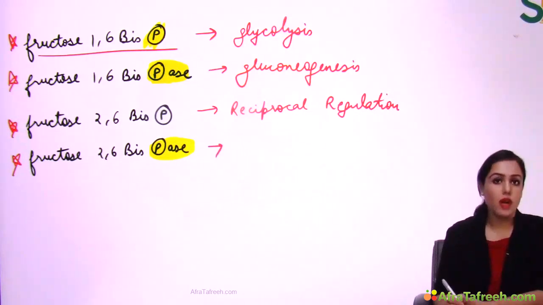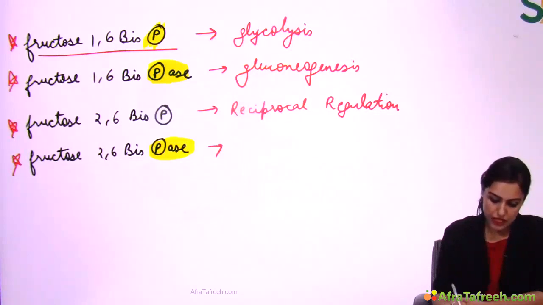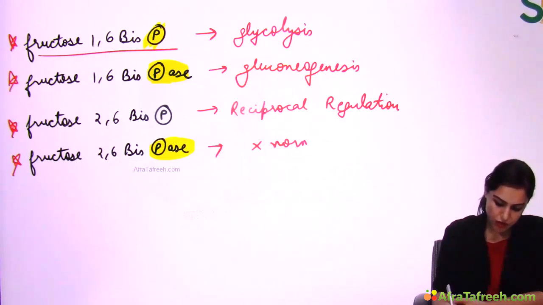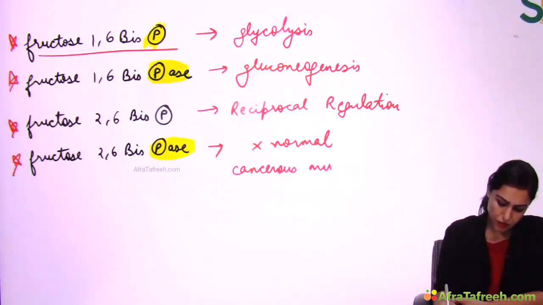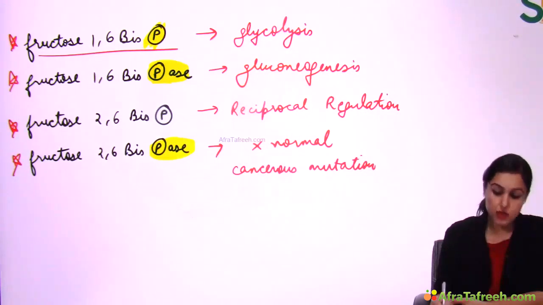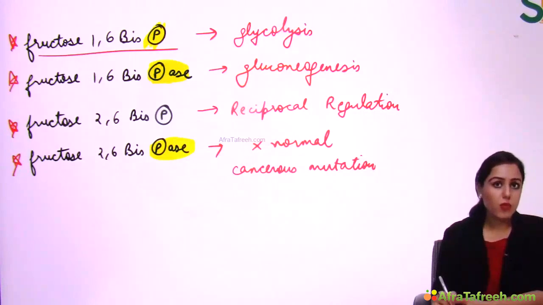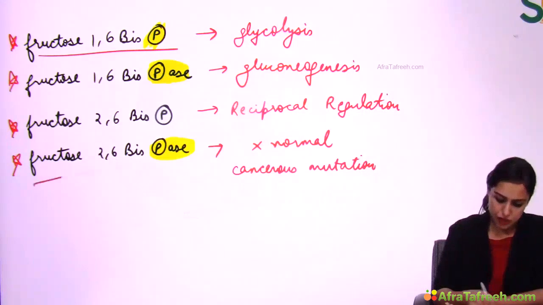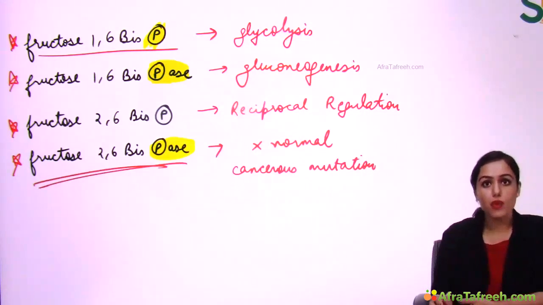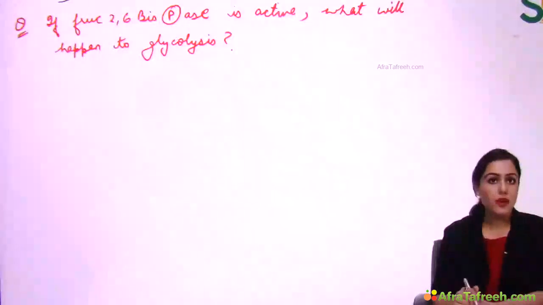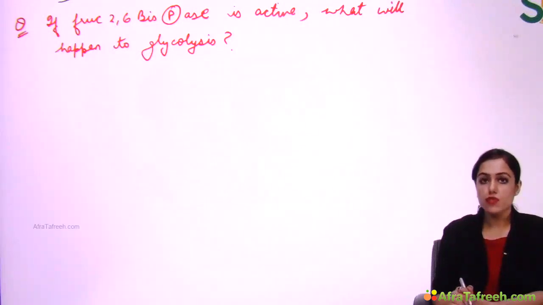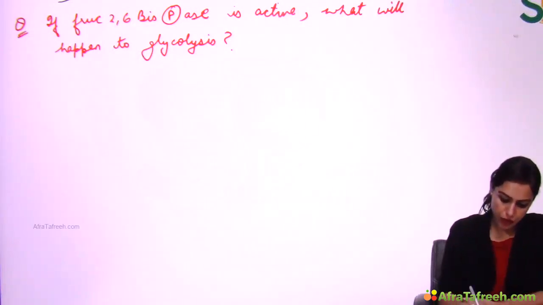And this last one now, fructose 2,6-bisphosphatase, I told you it is not there in the normal situation. It is present in some cancerous mutation, right? Let's see what that cancerous mutation is. But before that, tell me, if this enzyme is active, then what will happen to glycolysis? So this is my question.